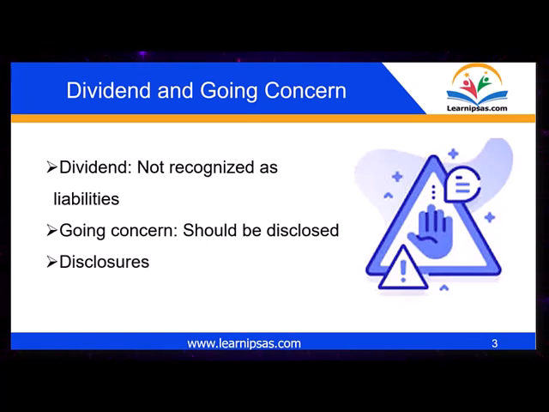Disclosure. Entities must disclose the date when the financial statements were authorized for issue and who gave the authorization. Information received after the reporting date about conditions existing at the date, updating previous disclosures if necessary. Details of material non-adjusting events, including the nature of events and an estimate of their financial effects.